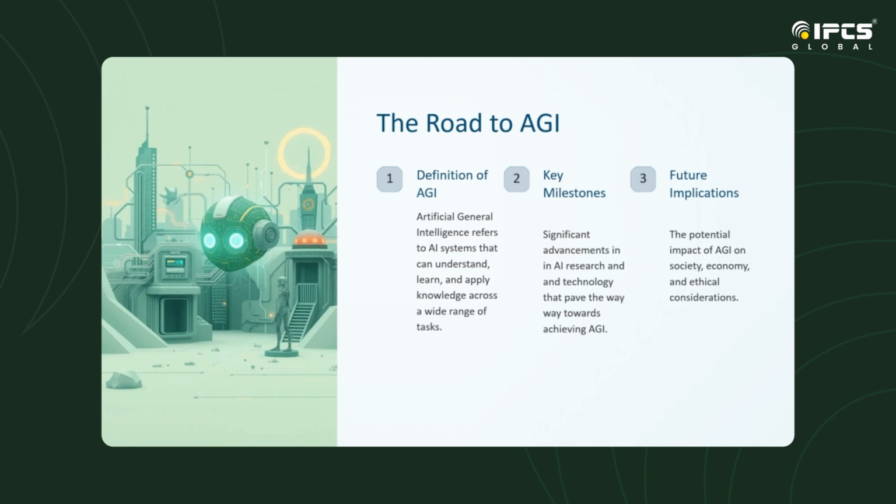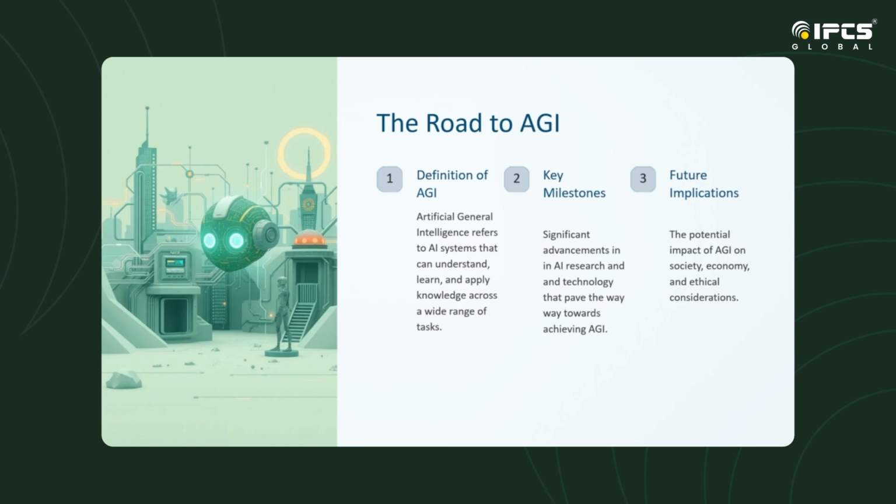The road to AGI. AGI refers to the idea of AI that can perform any intellectual activity any human can. It is different from current AI, which is task specific, whereas AGI would have reasoning and common sense, adaptability to new situations, creativity and critical thinking, self-learning and problem-solving skills. By combining the creativity of generative AI and knowledge synthesis with the goal-setting and autonomy of agentic AI, we are all closer to AGI.